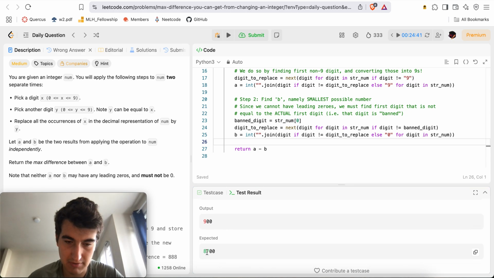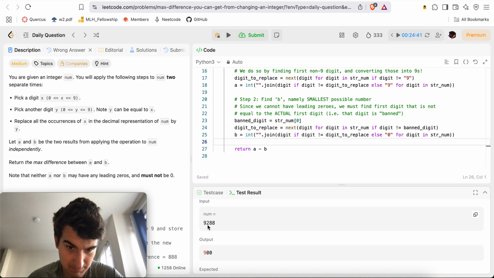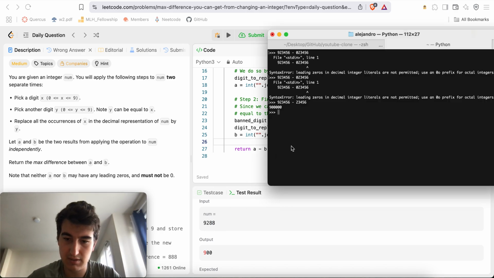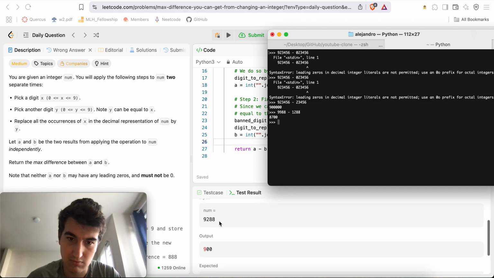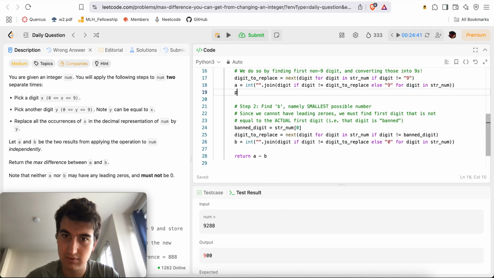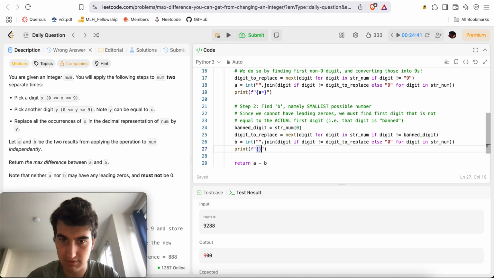9288, output 900, where it should be 8700. Here I'm claiming it should have been 9988 minus 1288. Right. Print f-string A equals, print f-string B equals.